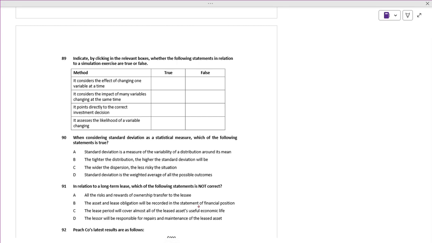Indicate by clicking the relevant boxes which of the following statements in relation to simulation exercise. Is it in terms of simulation exercise? It considered the effect of changing one variable at a time.